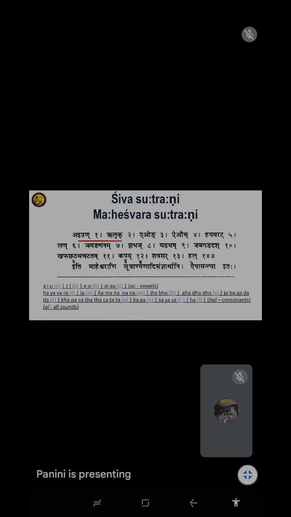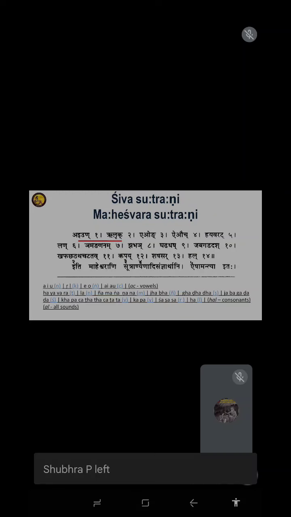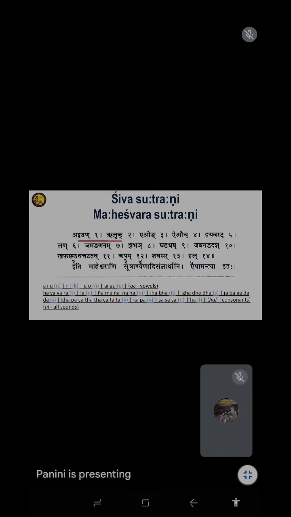Only the first two are basic vowels. Among the vowels, these are called the basic vowels and the rest are the output. Even e, o, ai, au, they are actually the combination of what we generally call in English diphthongs. Diphthong means when two vowels are pronounced at a time.